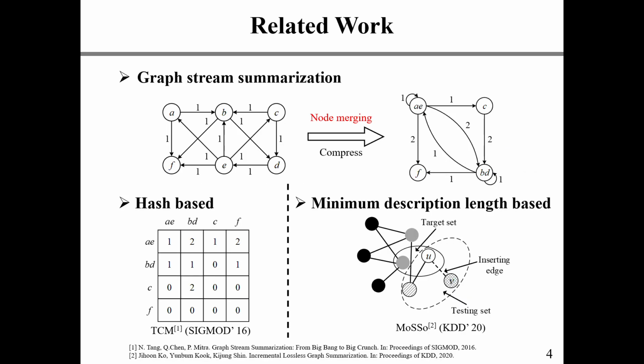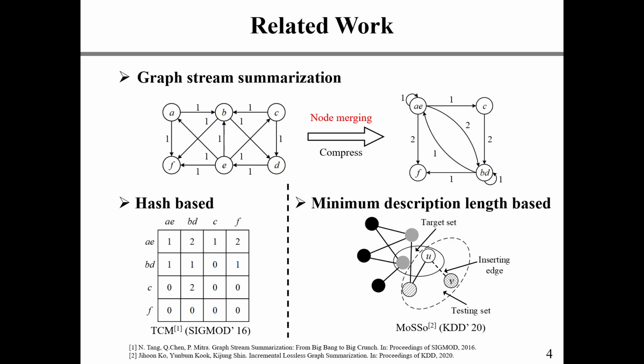In order to achieve efficient storage and query of fast updating and large-scale graph streams, the summarization structures compress the scale of the graph by aggregating the nodes in the original graph into supernodes in the summarized graph. The hash-based summarization structures use a hash function to establish the mapping relationship and then use the adjacency matrix, we call it compressive matrix, to store the summarized graph, such as TCM.